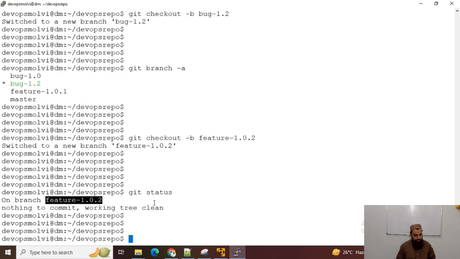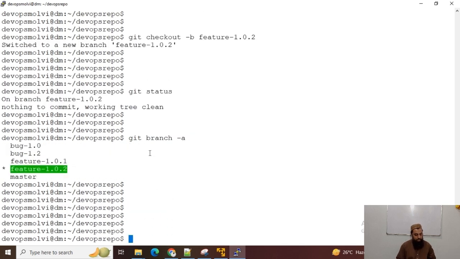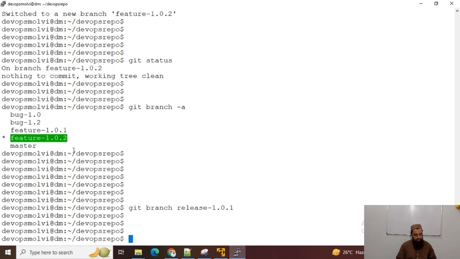So for instance, if I am at feature branch and I will create another branch, git branch release 1.0.1, okay, and I want to have this feature into this release. My release is ready and I can now merge. I want to merge the feature branch into the release branch.